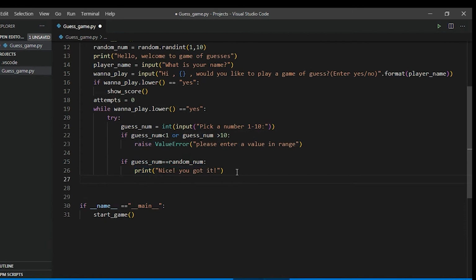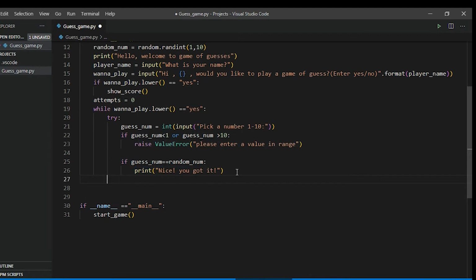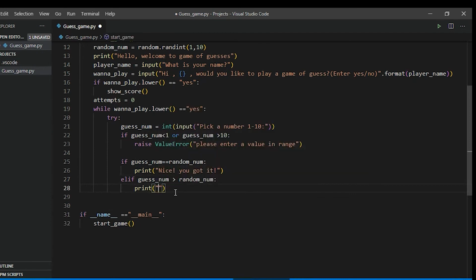Then what we'll do is we'll increment, and okay, let's first code the other conditions. Elif guess num is greater than random number. What this means is the user has guessed it wrong, so we have to give them a hint. So if guess num is greater than random number, let's give them a hint that the random number is lower than what you entered.